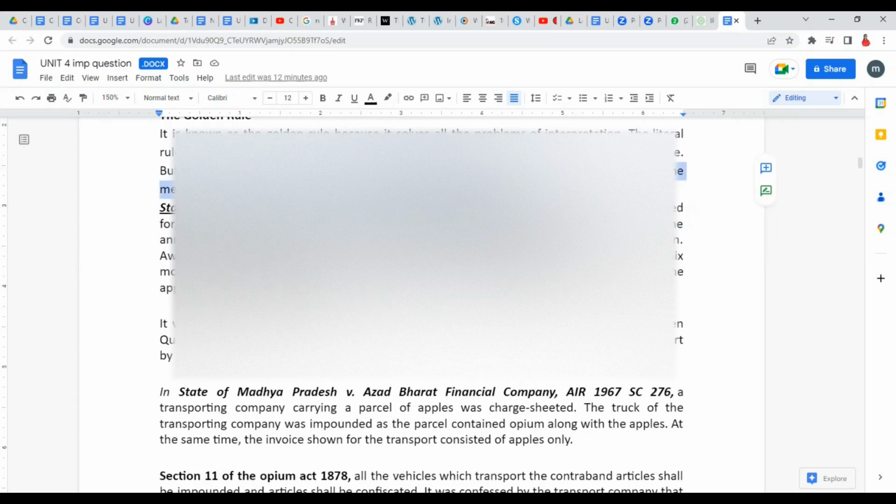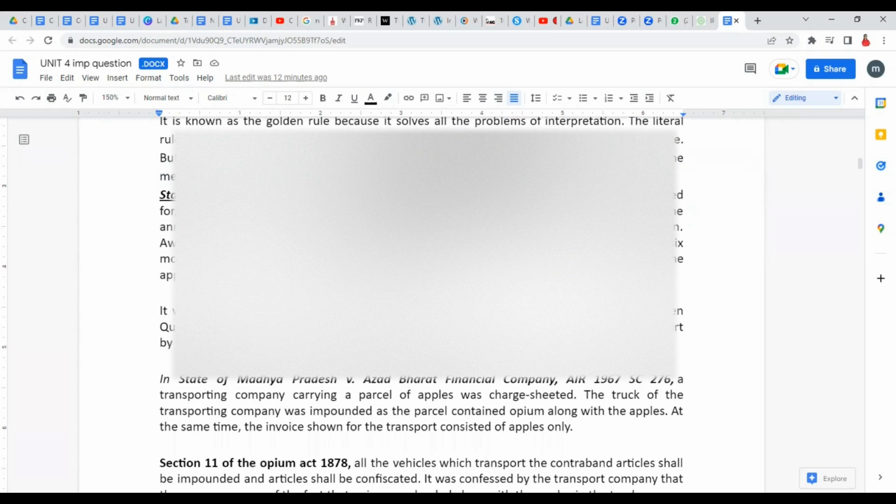All right, we have this case, State of Punjab versus Qaisar Jahan Begum. What happened here relates to the period of limitation. The period of limitation was prescribed under Section 18 of the Land Acquisition Act 1894, that an appeal shall be filed against the announcement of the award within 6 months of the announcement of the compensation.